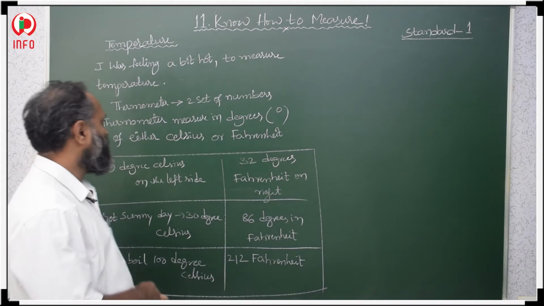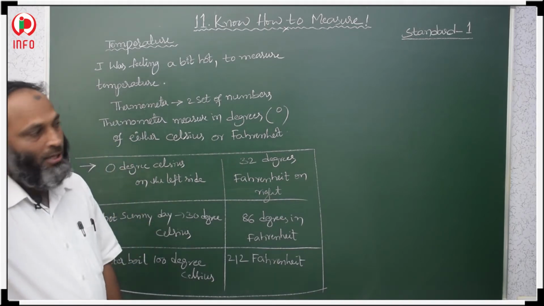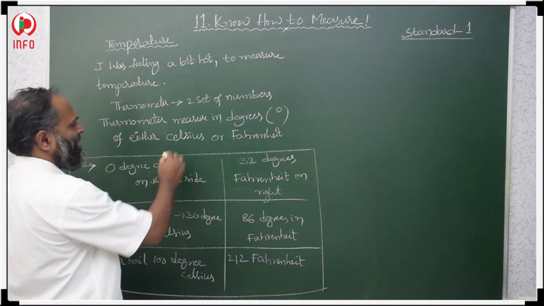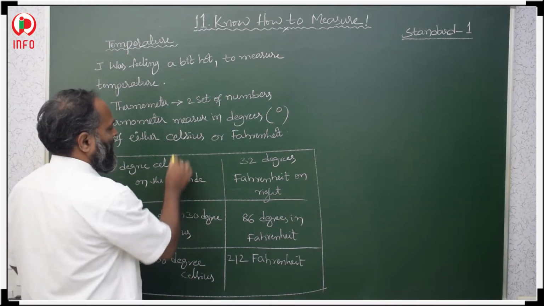So basically we have two units to measure temperature: one is degree Celsius, the other is degree Fahrenheit.